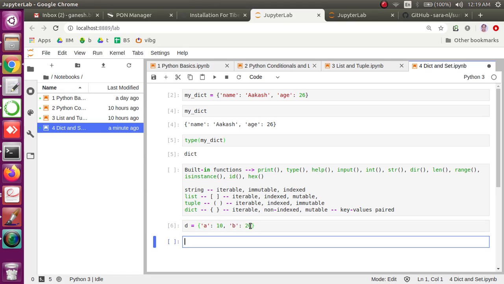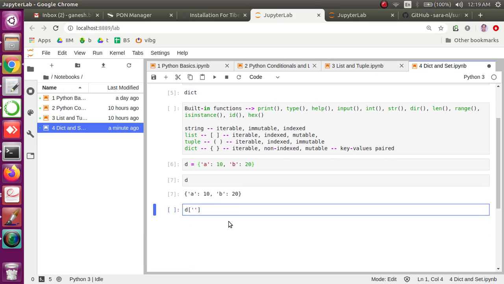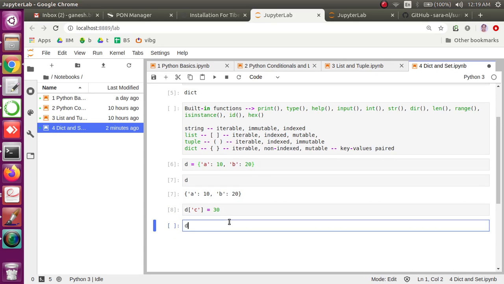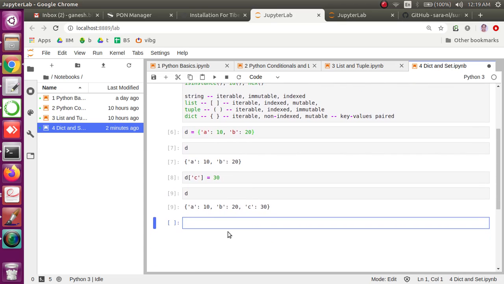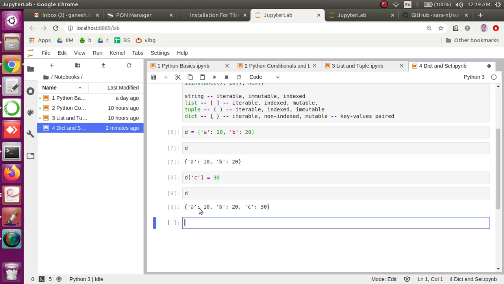That's a simple piece of data we have stored in a dictionary. Now, C is not present, but if I want to add something to the dictionary, that's how we can add it. We just use whatever key we want and put some value, and that is stored into the dictionary.